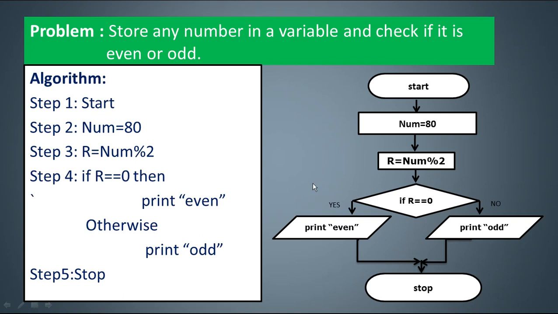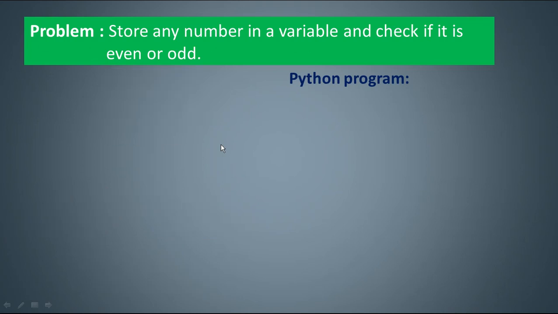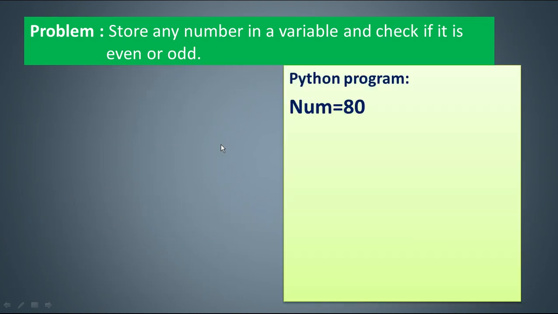So this is the solution, the quick review of the flowchart and algorithm that we have already discussed in the previous videos. Now writing the program for this problem. Right now we have the flowchart, so now let us write a program. Storing the value 80 in a variable. Next, finding the remainder and storing it in a variable r.